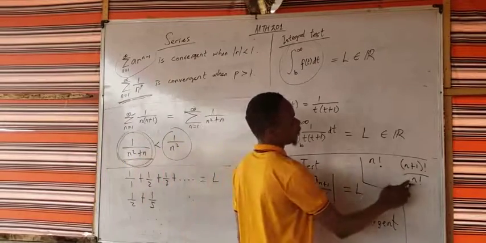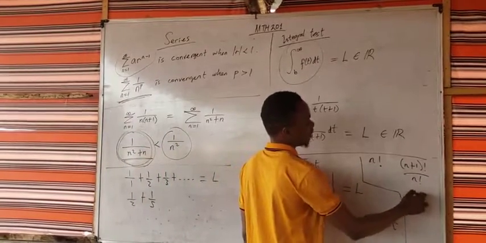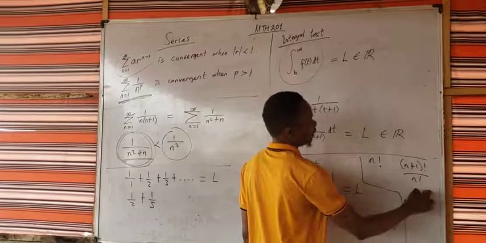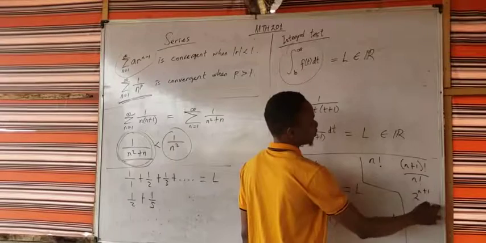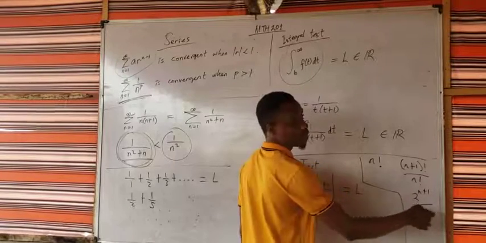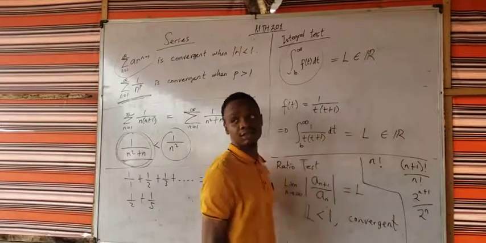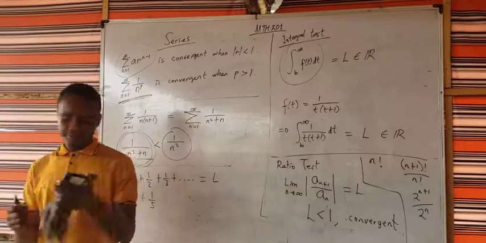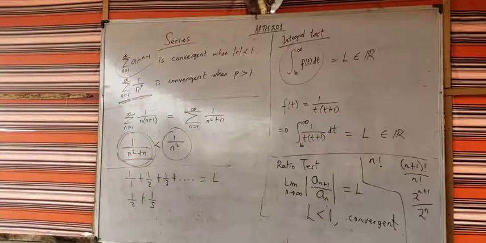And then also when you have a number raised to the power of n, if you raise to the power of n plus 1, you can easily divide by it raised to the power n. They will easily cancel out. Does it make sense? That's where the ratio test is good. And then that's that about that. Let's talk about another one.